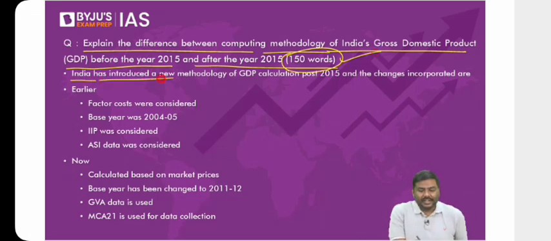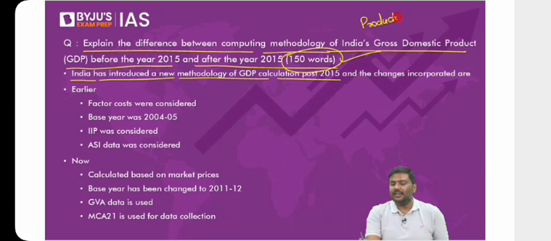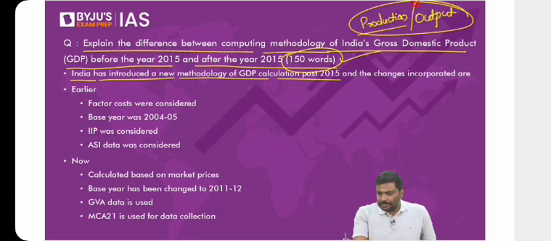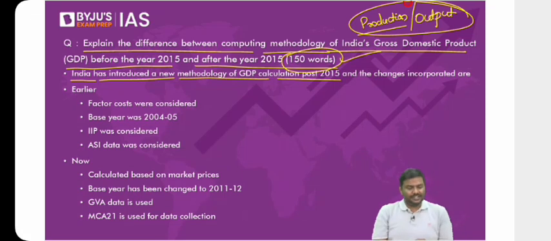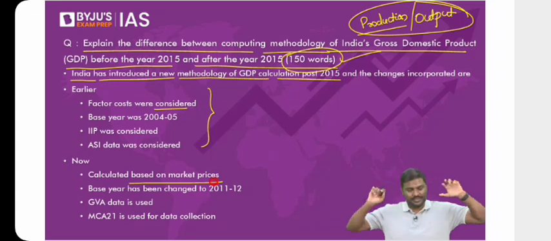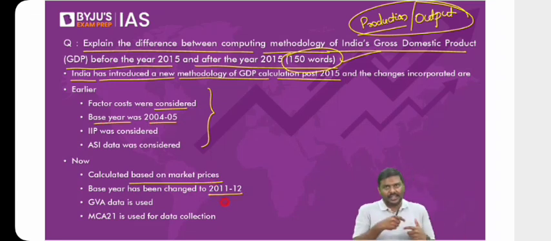Now, India has introduced a new methodology starting 2015. And this new methodology is associated with the production methodology of calculating GDP. Do you remember this or not? Production methodology or output method. Now, what are the different changes? Earlier, to determine the GDP, we used to use factor cost. Now we are using market prices. In fact, I've told you what is the difference between factor cost and market prices. Earlier, the base year was 2004-05. Now the base year is 2011-12.